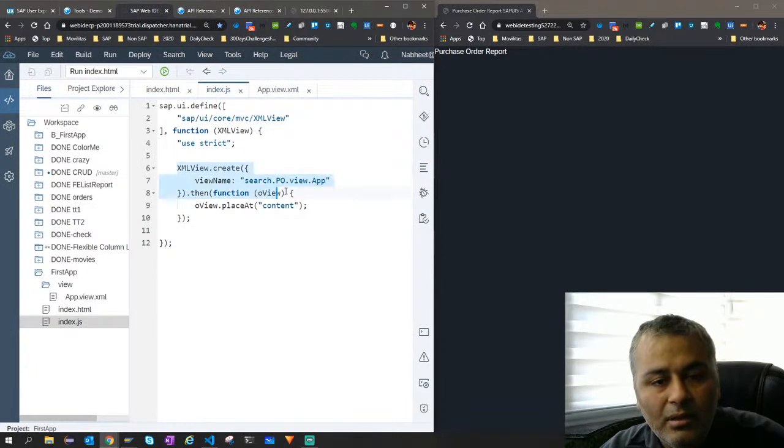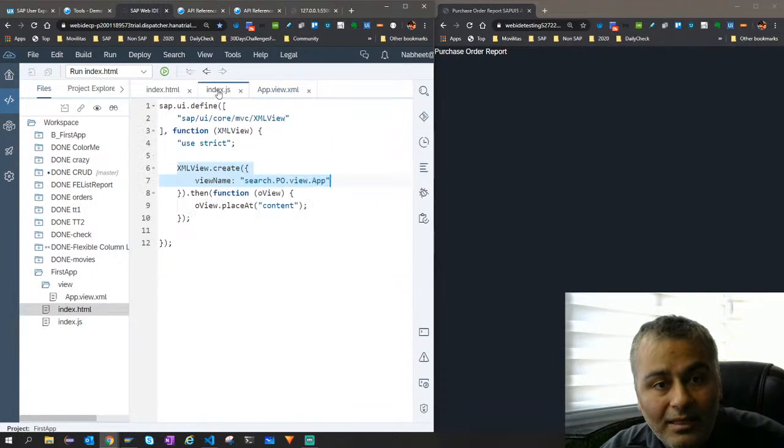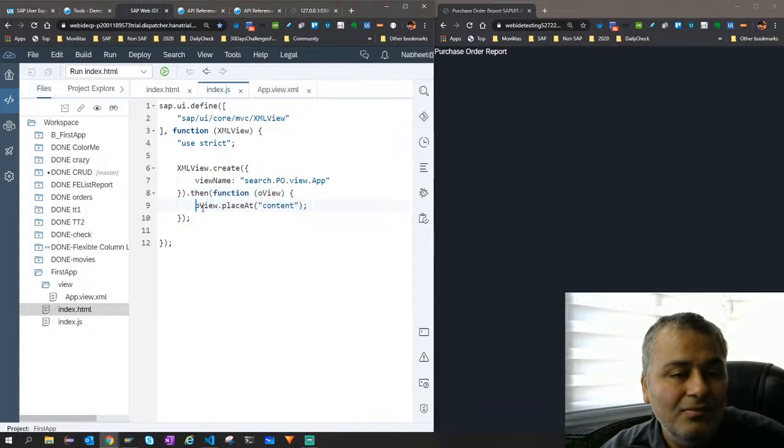all I say is call this view. This search.po is referring to dot slash, which is the current folder, and then inside that you go to the view folder. Inside it there's a file named app. And you see this is a promise, so this create returns us a promise, and once it is returned, we then place whatever is returned in the content.